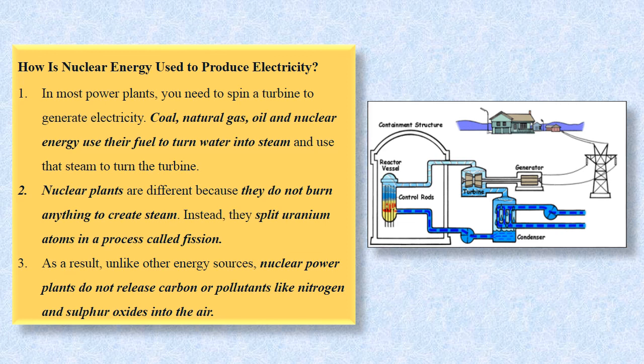As a result, unlike other energy sources, nuclear power plants do not release any harmful gases like carbon or pollutants like nitrogen and sulfur oxide, as there is no smoke released or any harmful gases released during the process of heating. Now let's go to the next slide and understand more in detail.